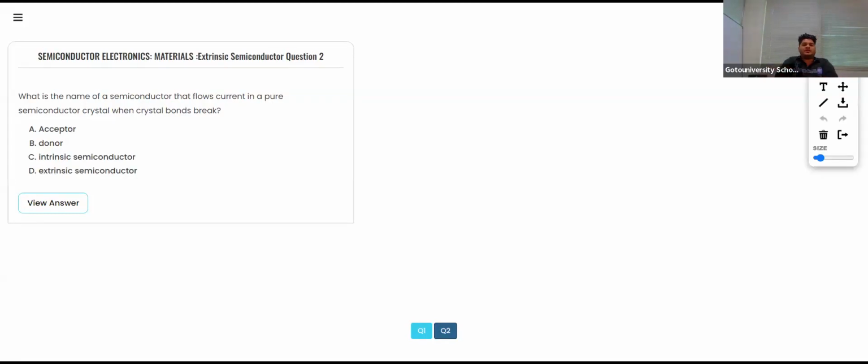Okay, let's see the next one. What is the name of the semiconductor in which current flows in a pure semiconductor crystal when crystal bonds break? And the options are acceptor, donor, intrinsic semiconductor, or extrinsic semiconductor.